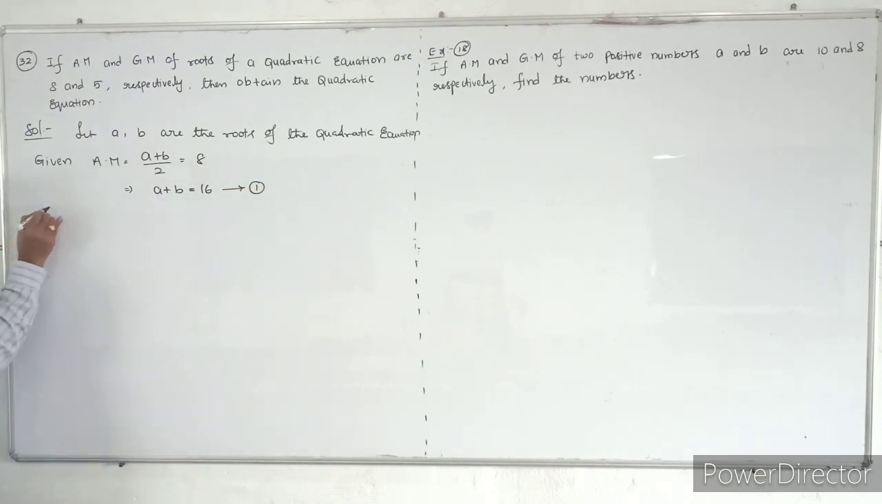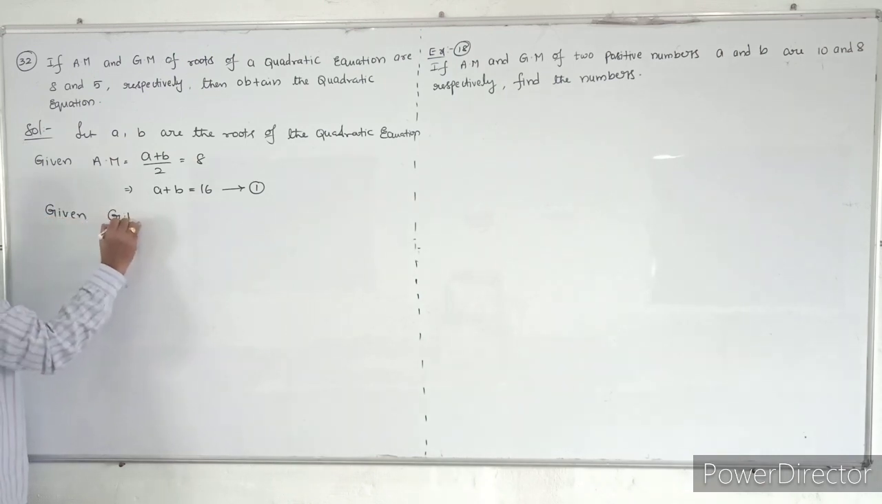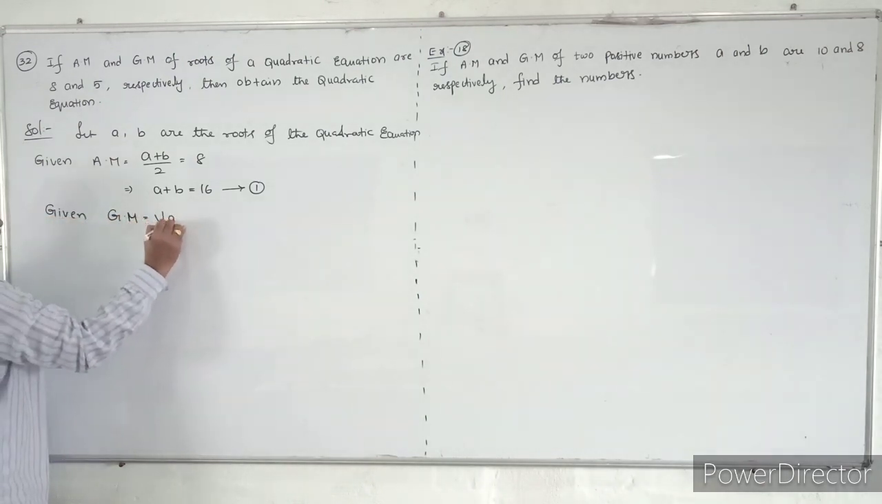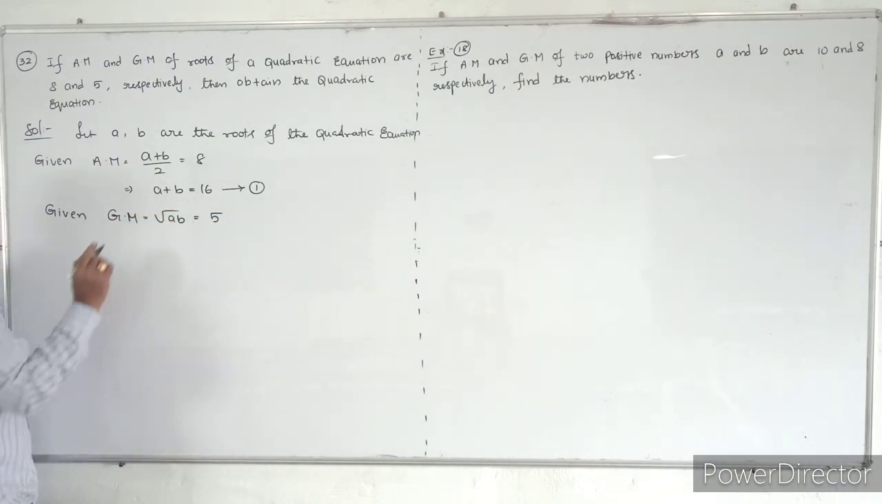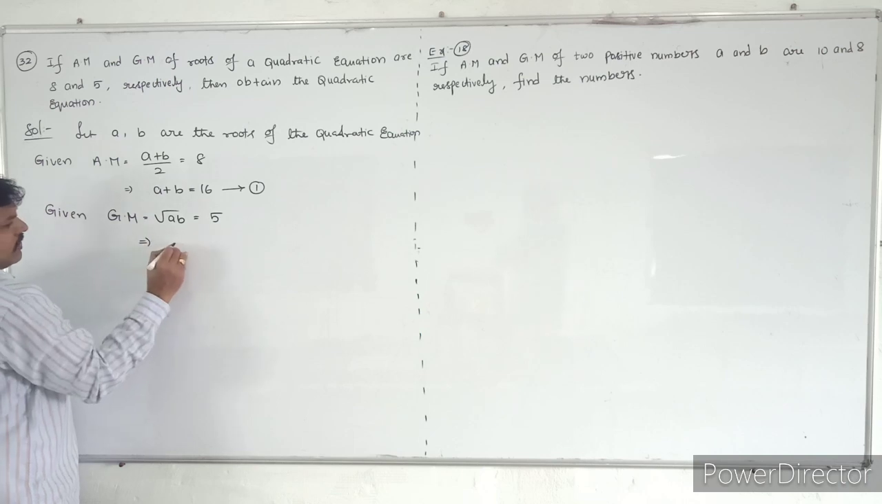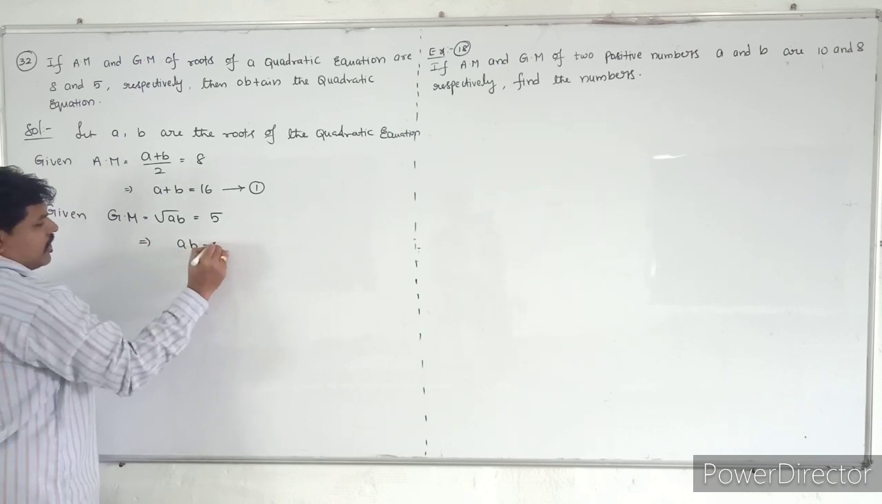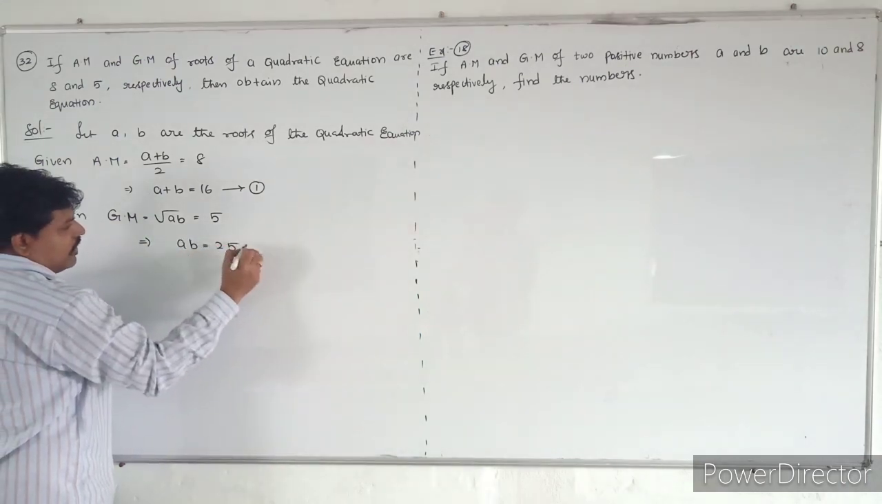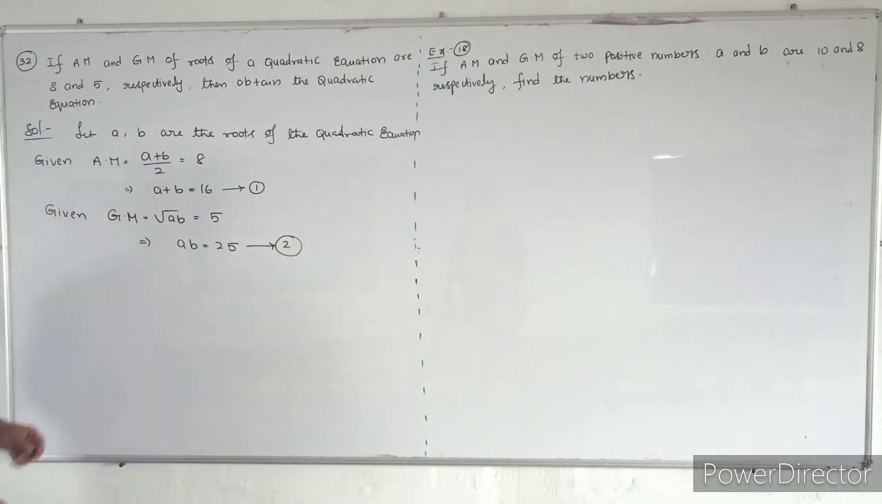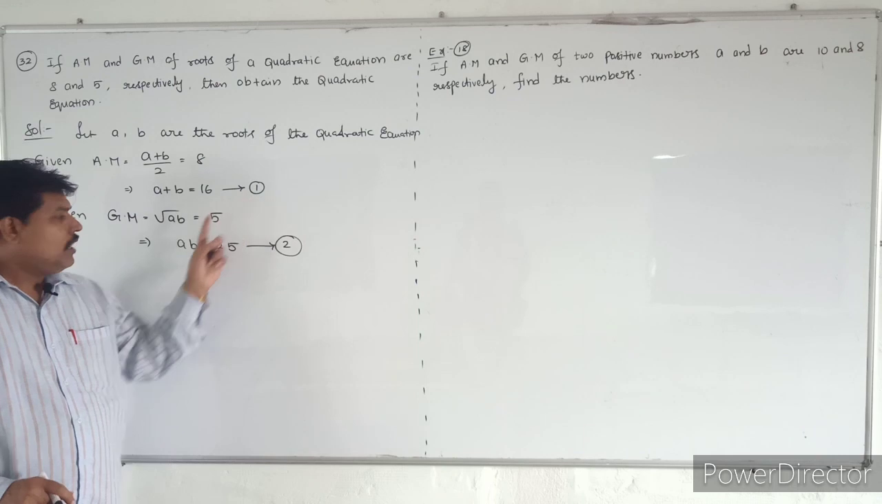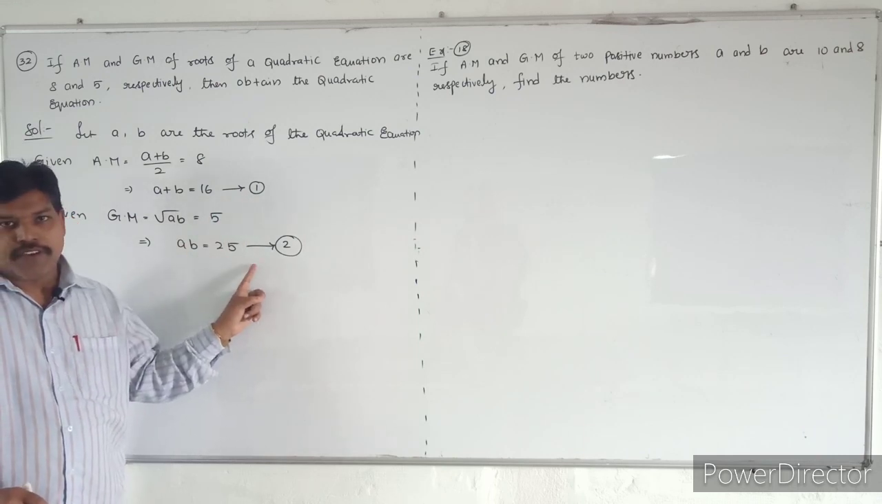And already they are given one more condition. What is that one? The geometric mean, that is the square root of AB. So this value is given as 5. So that implies AB is equal to 25. We can take this as equation number 2. So A plus B is 16 and AB value is 25.